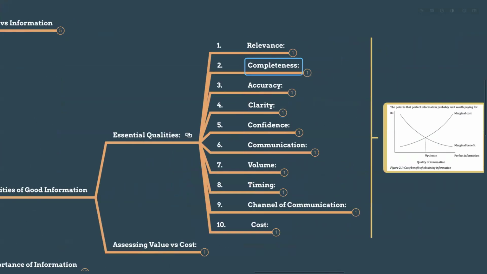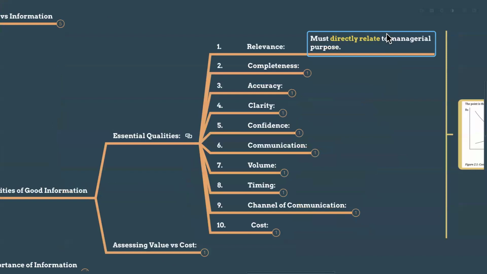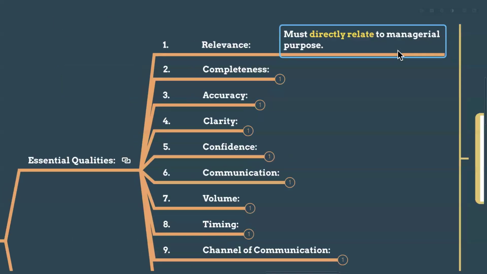So you have to remember what it means. Relevance must directly relate to the managerial purpose. For example, take the CEO of a restaurant. They need the sales data, not the kitchen inventory details. The CEO doesn't need to know what equipment is in the kitchen, how many fridges or spoons you have. They need the sales data, and only the sales data. That is the relevance. It must directly relate to the managerial purpose.